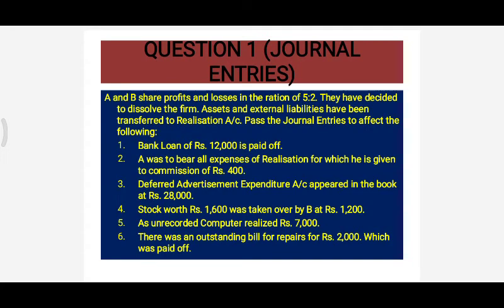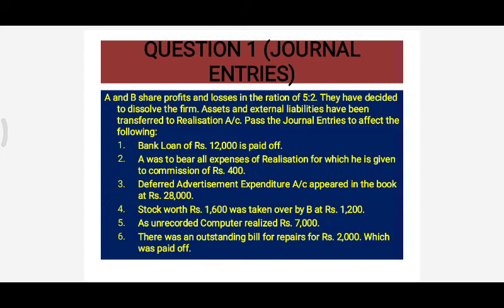The question number 1 is regarding journal entries. Let's read the question. A and B share profits and losses in the ratio of 5:2. They have decided to dissolve the firm. All the assets and external liabilities have been already transferred to realization account. Pass the journal entries to effect the following.